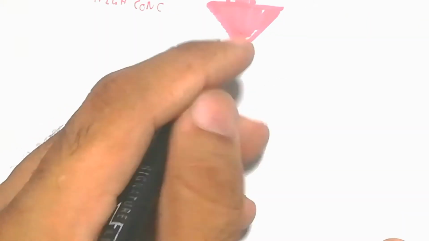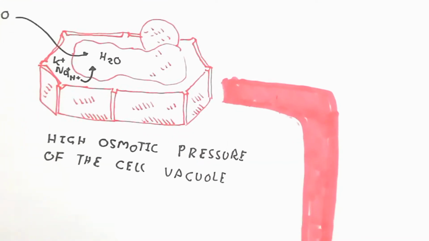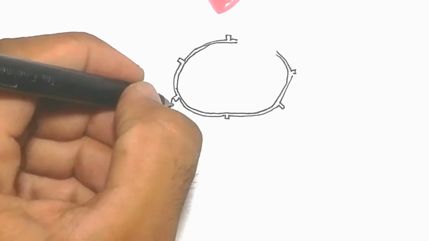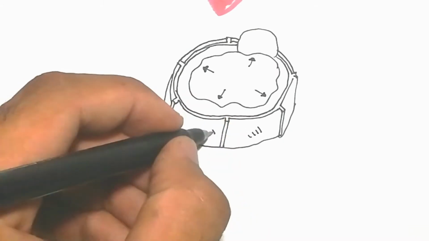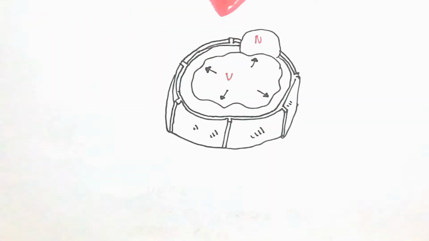That is why water will move inside gradually, the cell will be dilated, and the vacuole exerts force on the wall of the cell, the plasma membrane and cell wall, which is turgid. All cells are turgid, and that turgidity gives support to the plant. So the tonoplast helps to turgid the plant cell.